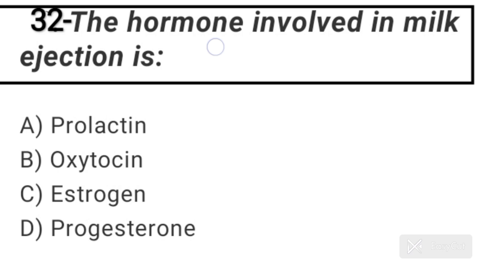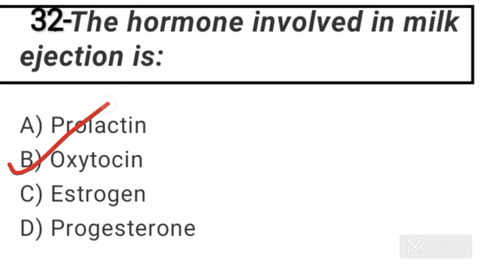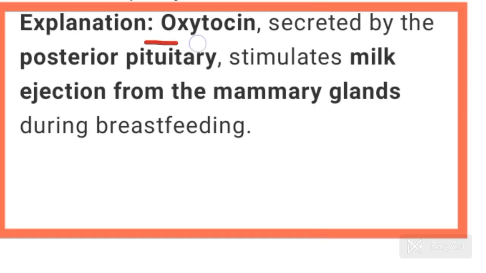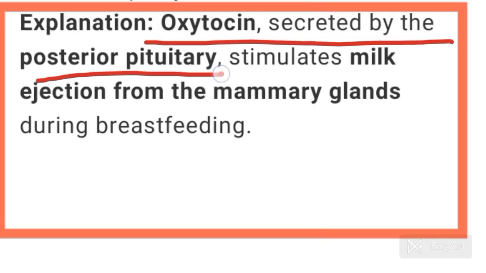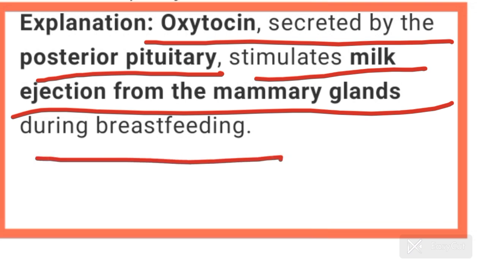Question number 32. The hormone involved in milk ejection is? Answer is option B, oxytocin. Oxytocin is secreted by the posterior pituitary. It stimulates milk ejection from the mammary gland during breastfeeding.